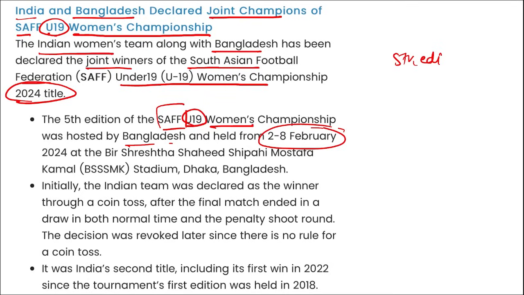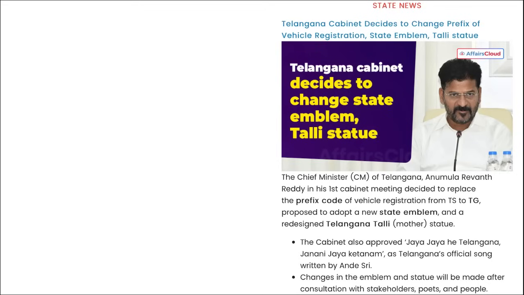Right? Mark this here. So both India and Bangladesh women's team were declared joint winners in the SAFF Under-19 Women's Championship. And this was the 5th edition of this SAFF Women's Championship. Right? Next is state news.